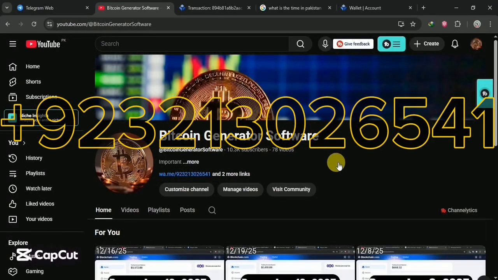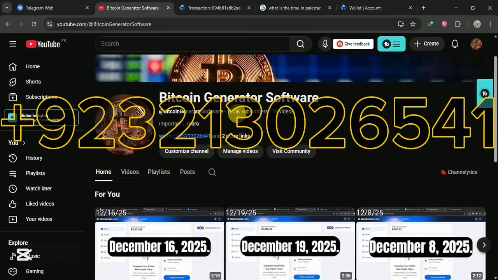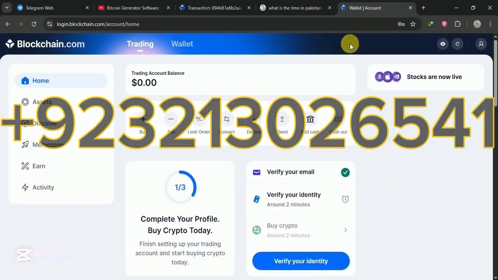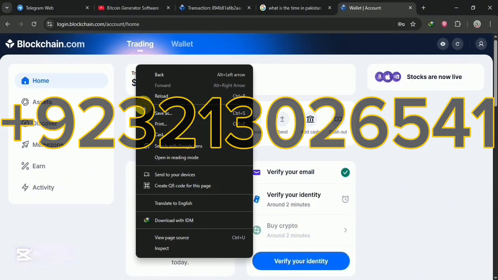So this is the only real channel which I own, and it has 10k subs on YouTube. Okay, and this is the wallet, and it has zero balance, and it's new. Okay, you can use a new wallet which has zero balance.